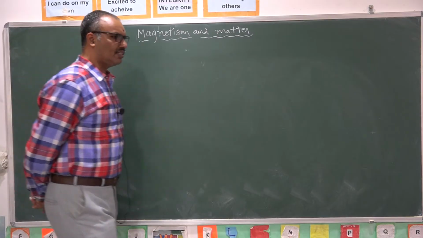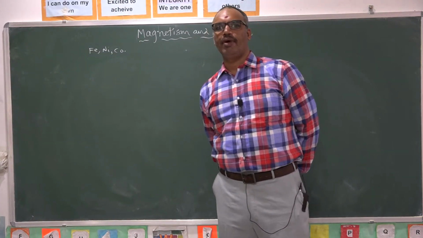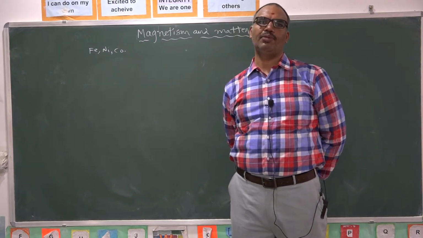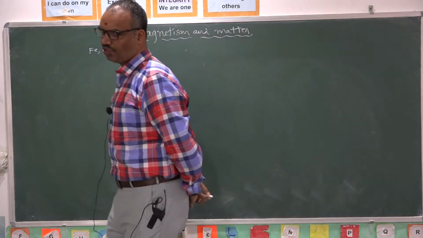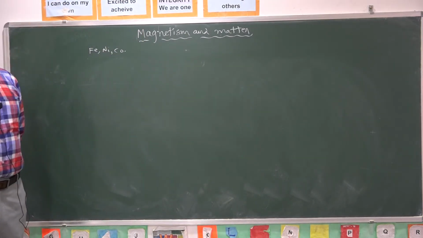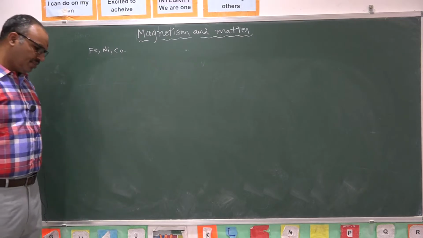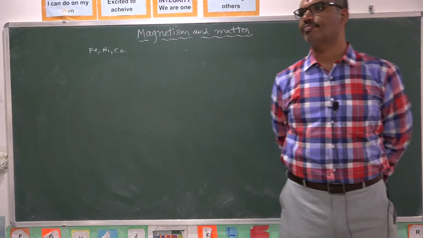In the olden days, the first magnetic property was observed by a shepherd man. He observed certain stones which are capable to attract iron filings in the sand. The first natural magnet is lodestone.